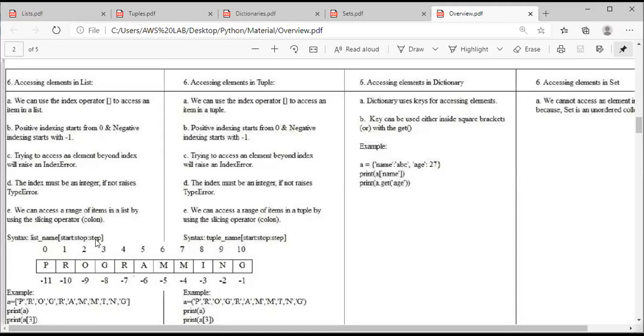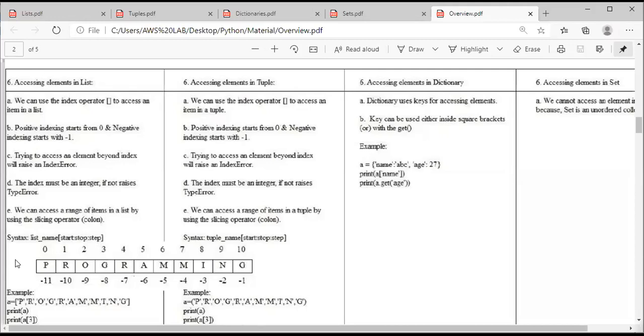Fourth point is type error: if a user gives the index value as an integer, then no issues. If the user gives an index value other than an integer, then the interpreter raises a type error. Next one is we can access a group of items also. That means we can access a range of items.